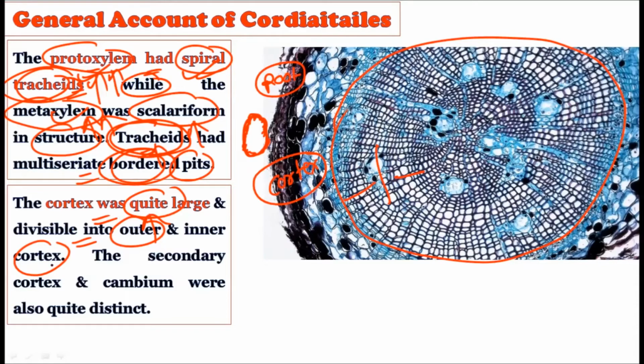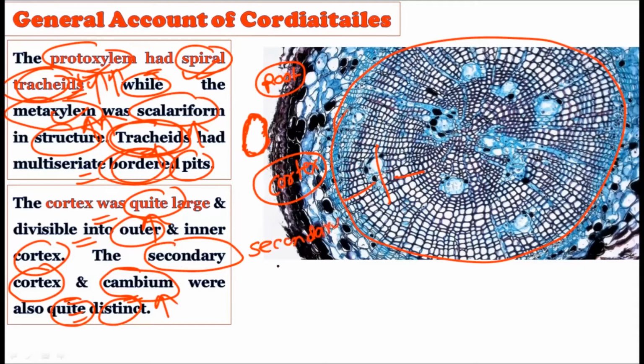The secondary cortex and the cambium were also quite distinct. After secondary growth, the cortex that is created is called the secondary cortex, and the cambium is the tissue mainly responsible for secondary growth in plants.